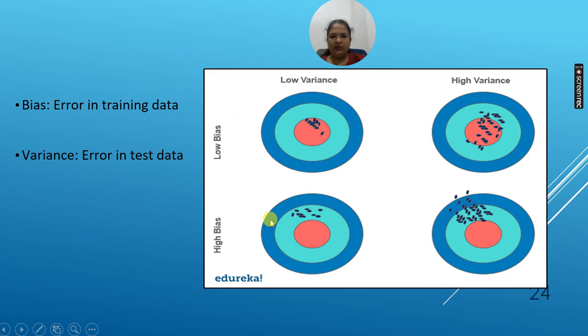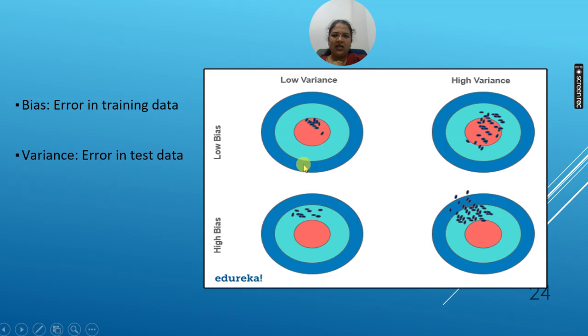Now if we want to compare variance and bias together, what are the high and low values of them and how are they related to each other? Bias is the error in the training data and variance is the error in the test data.